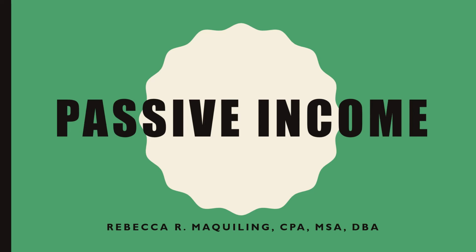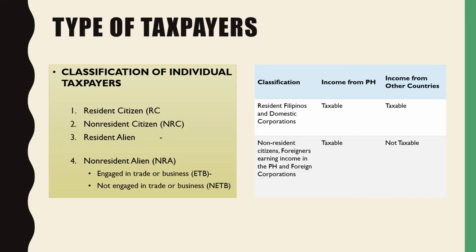Class discussion video. So our topic is passive income. But first, let us discuss the types of taxpayers. There are four classifications of individual taxpayers.